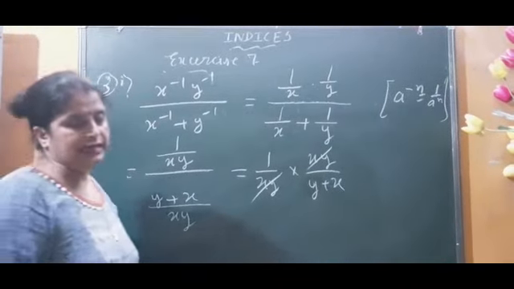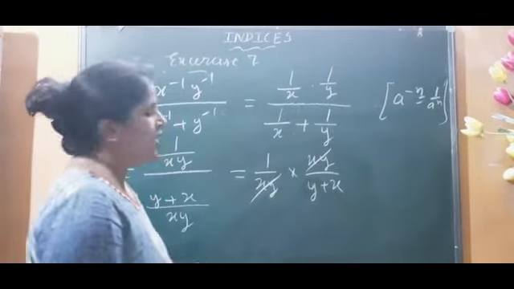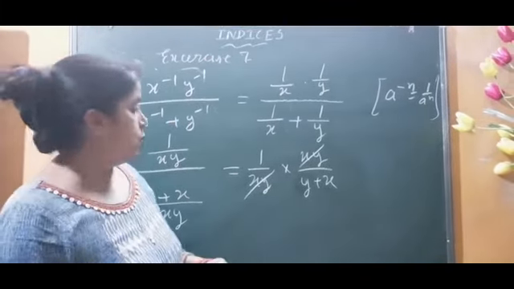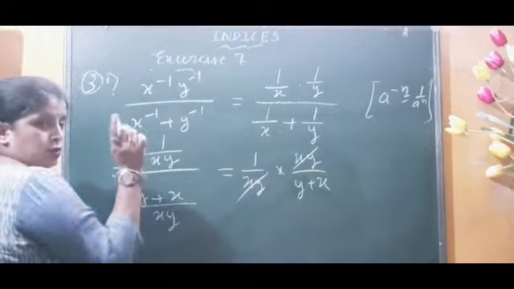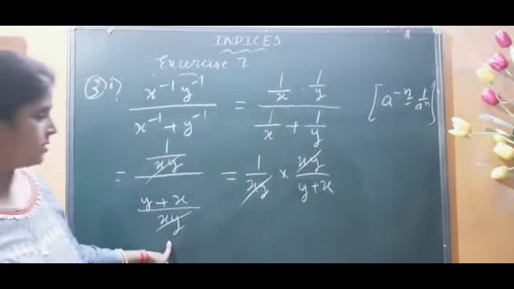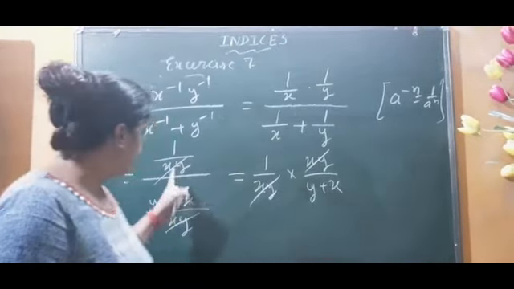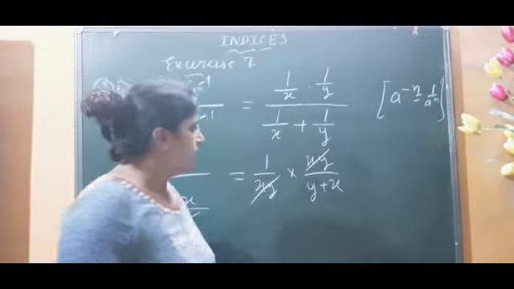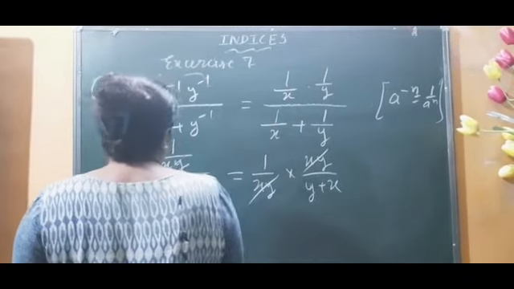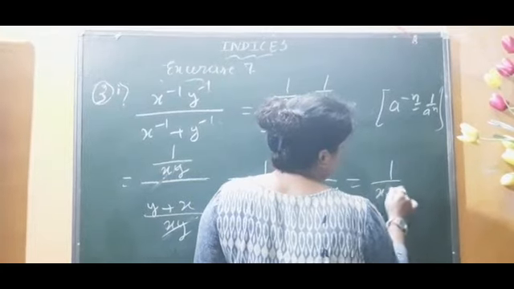Because you are a student of 9th standard now, after 1 year or 1.5 years you are going to give a board examination. So you learn one more thing: you can directly cut it here, because we are not junior classes that will do all these things. Directly we can cut, and you can write 1 upon 5 plus 6. I haven't cut it because maybe some slow-learner students will be confused. So this is my answer.